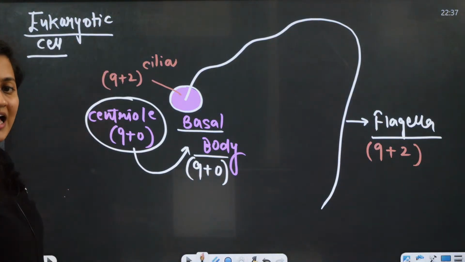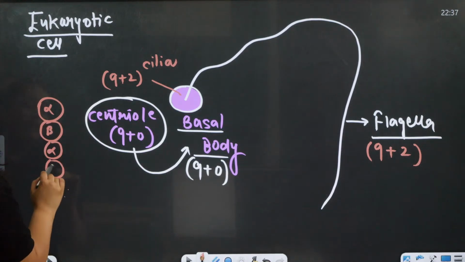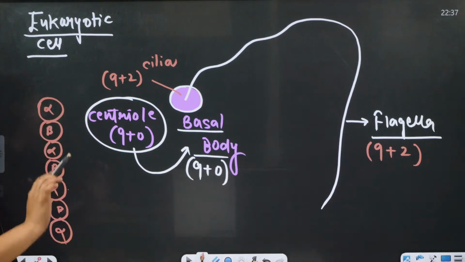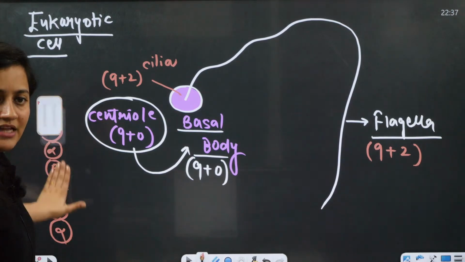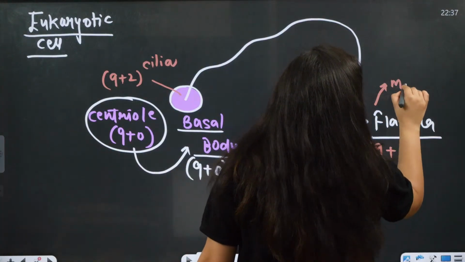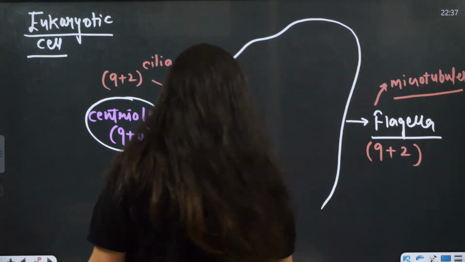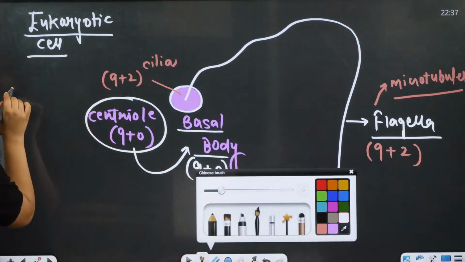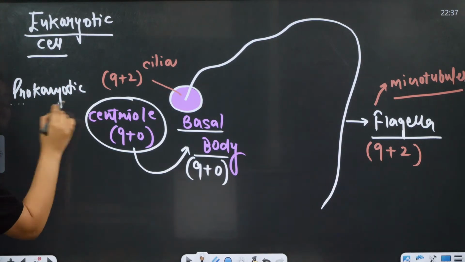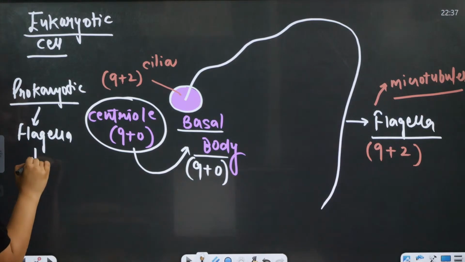Children, you don't need to remember alpha and beta tubulin in detail, just that alpha and beta are the kind of monomers which together make one protofilament of microtubules. That's all. In the eukaryotic cell your flagella is made up of microtubules, but when you talk about the prokaryotic cell, the primitive cell, the flagella is made up of flagellin protein.